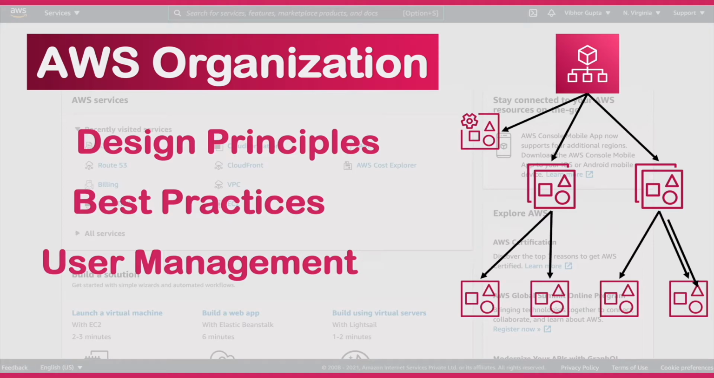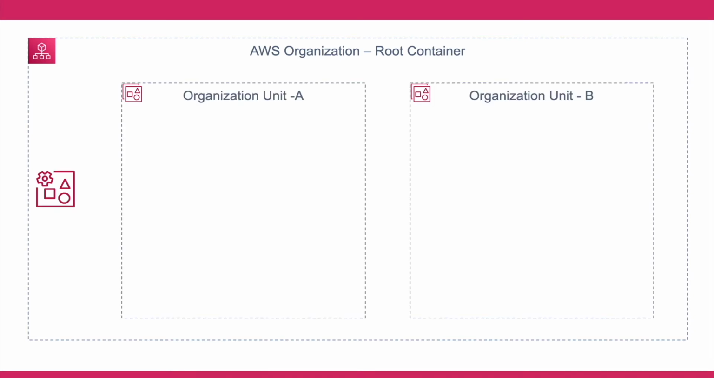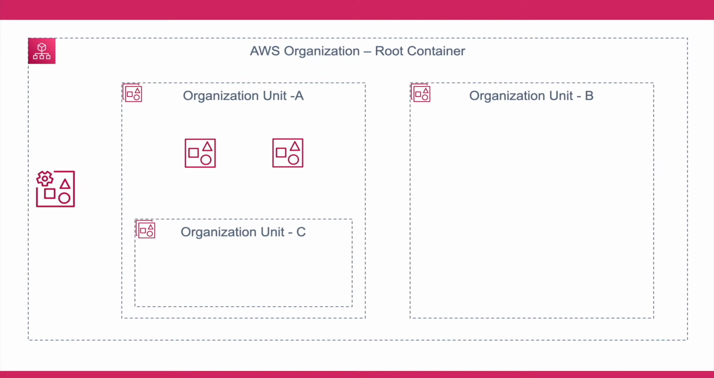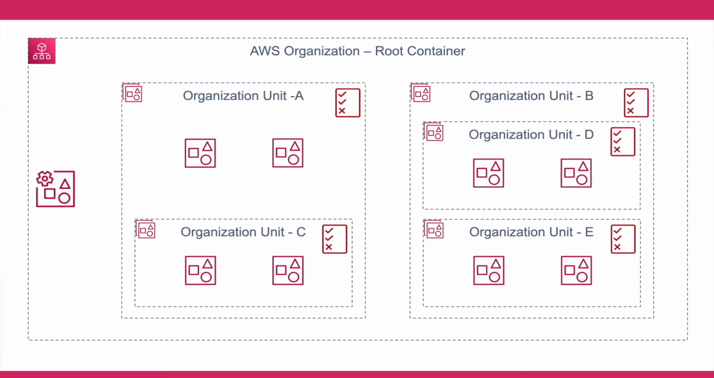Let's get started. Just to do a quick recap of our AWS organizations, we have a management account, two top level organizational units A and B. Within organizational unit A, we have two member accounts and a child organizational unit with two additional member accounts. In top level organization unit B, we have two child OUs with their respective accounts. All these accounts have their own set of access policy and operational management with the help of service control policies.